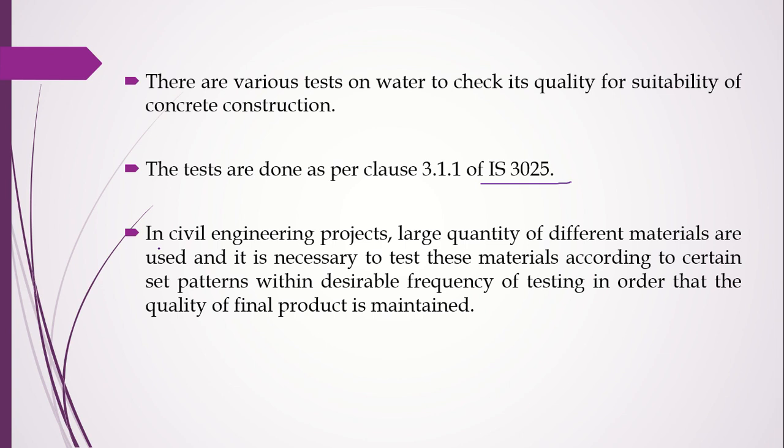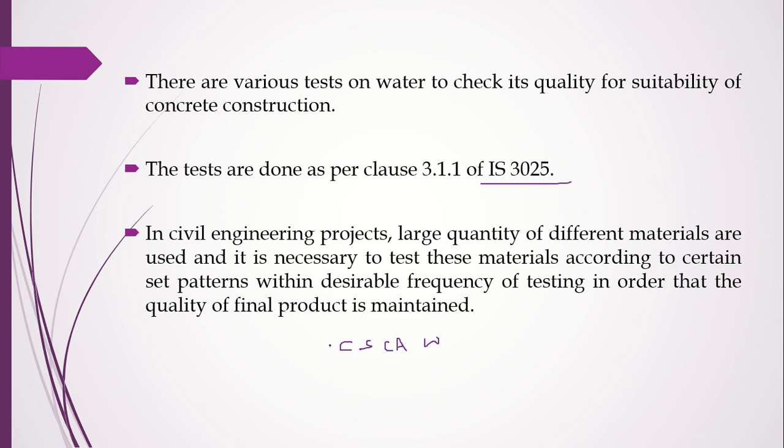What this point means is, in any civil engineering project or in concrete construction, we use cement, sand, coarse aggregate, any admixtures, mineral admixtures, and also water, right?